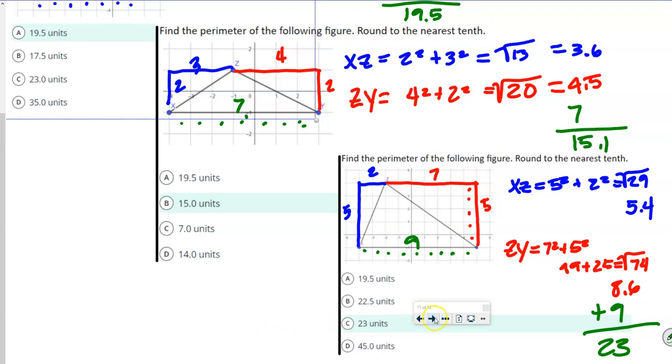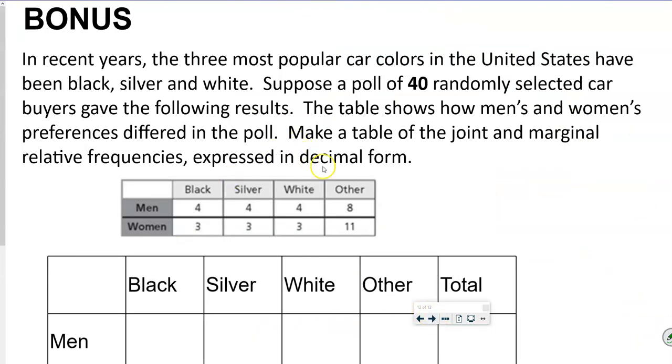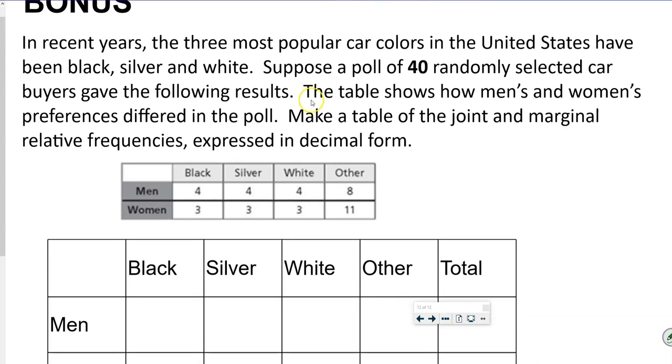All right, so the last thing I want to go over with you guys is this bonus. I don't remember if all this was written in y'all's problem or not, but in recent years, the 3 most popular car colors in the United States have been black, silver, and white. Suppose a poll of 40 randomly selected car buyers give the following results. The table shows men's and women's preferences differed in the poll. Make a table of joint and marginal relative frequencies expressed in decimal form.